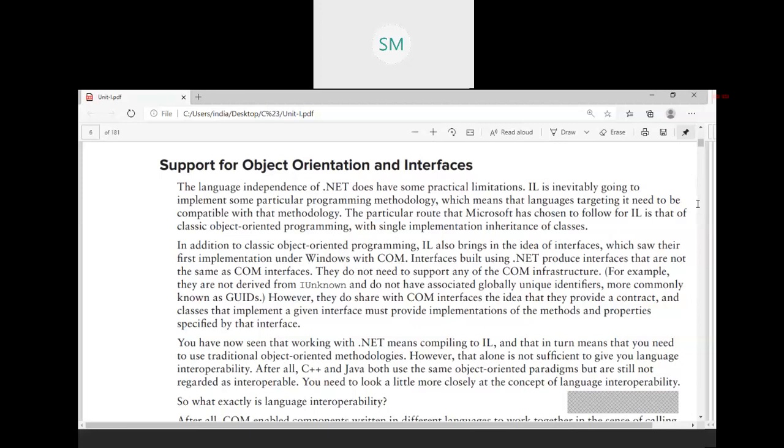They defined a protocol for that, called component object model. COM, COM+, DCOM, everything is there. You just go through it. I'm not going to explain those things.